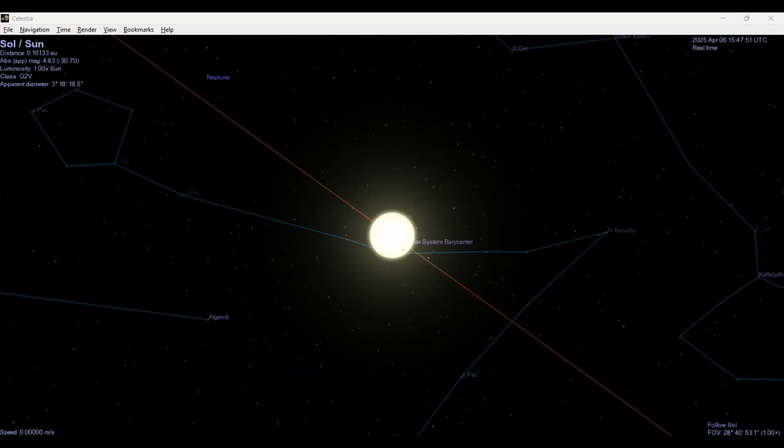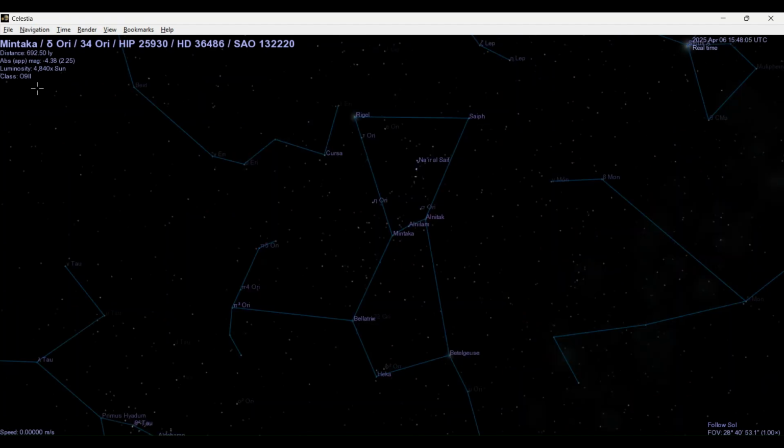I'm going to look at one of the stars of Orion. Let's center it. Okay, so these three stars, everybody knows it's Orion's belt. Let's look at these three and how far they are from each other and from the Earth. Okay, so here is Mintaka, 692.50 light years away. A light year is the distance that light travels in 1 year, right?